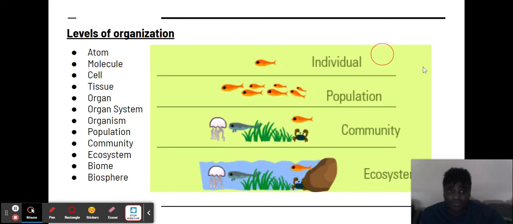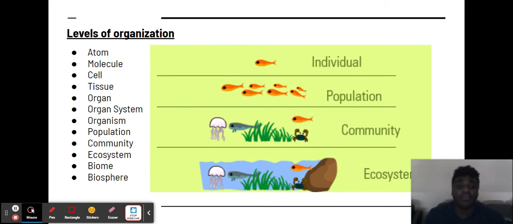So, that's it. So levels of organization now as we have it should go from atom to molecule to tissue to organ system, organism, population, community, ecosystem, biome, and then biosphere. But we're not going to learn biome and biosphere. You'll learn those in high school.